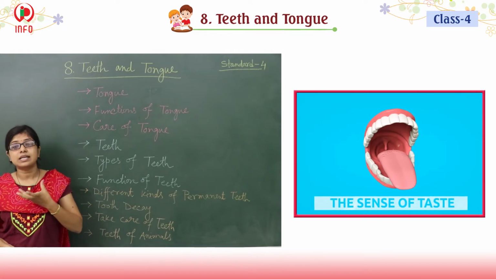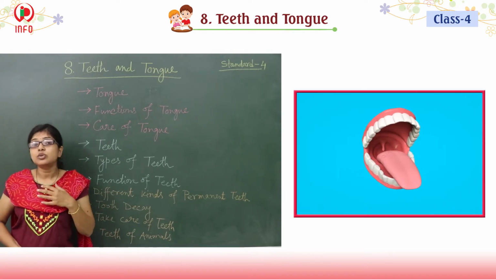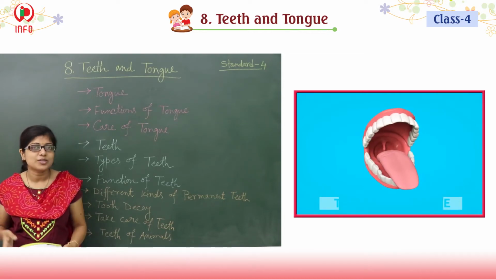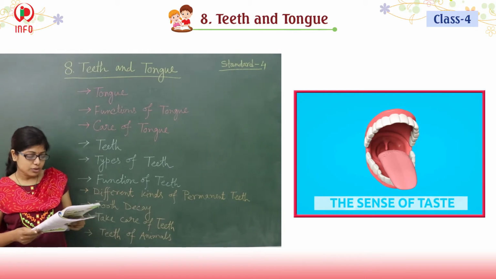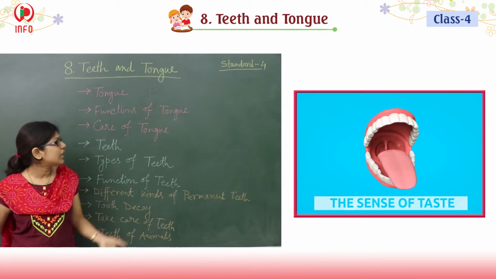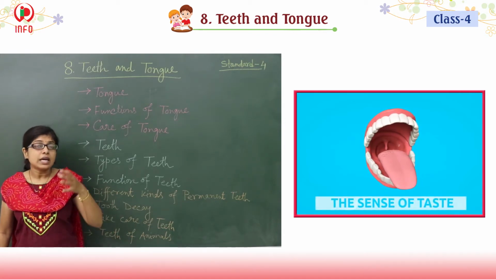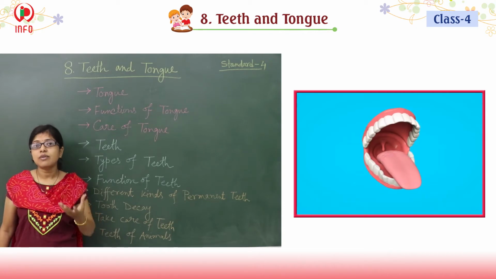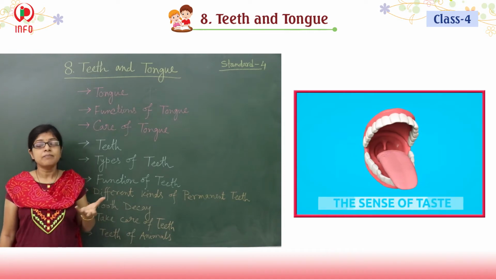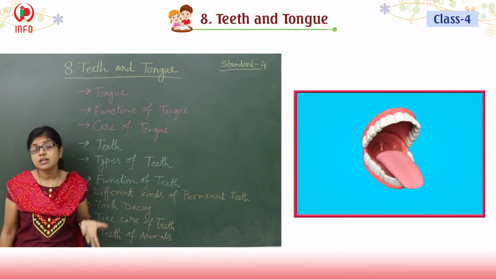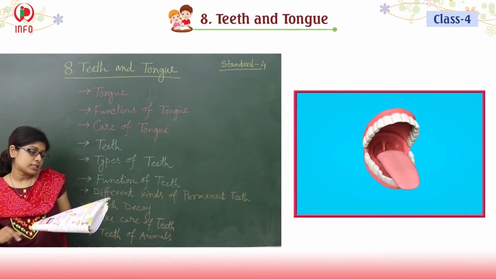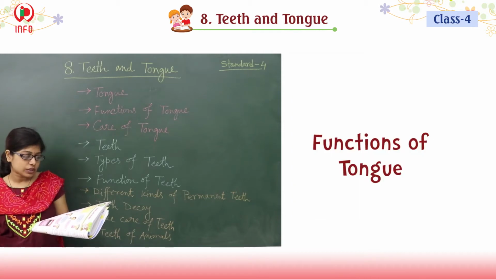So whatever is attached to our mouth, we are not able to grasp or eat. We can try, but it is not possible. So what is the tongue giving us? The tongue helps us in different ways. It helps us to mix the saliva with the food. It helps us to speak. It helps us to taste the food. So it does different kinds of work. First we will see the functions of the tongue.